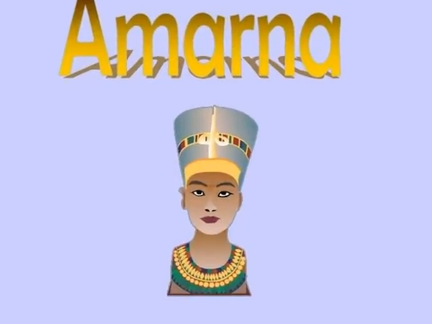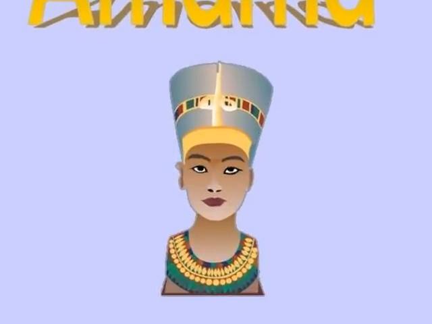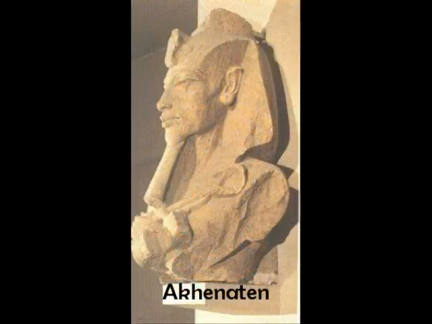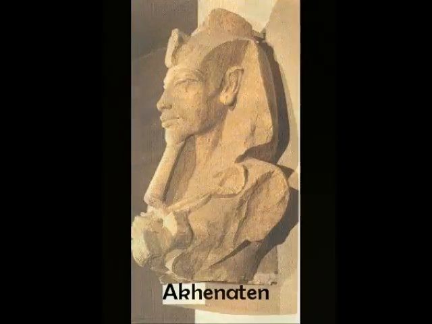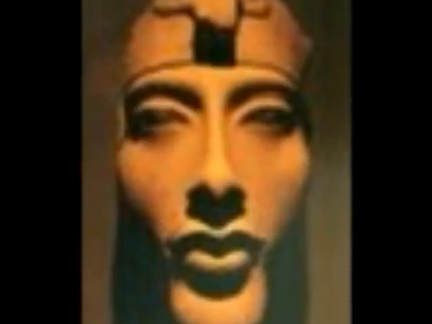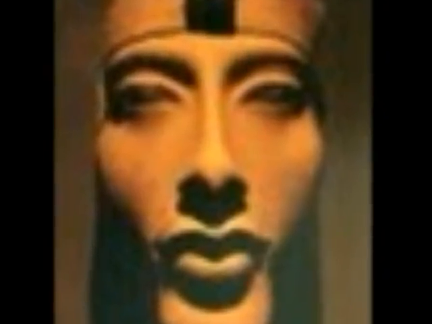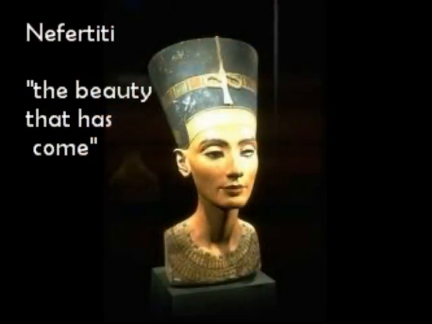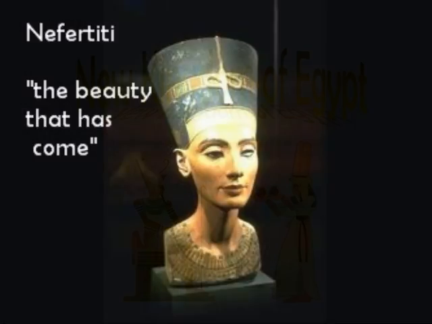Near the beginning of the New Kingdom, the Amarna style developed. In this period, the Egyptians had a new pharaoh called Akhenaten, who made some dramatic political and artistic changes. Amarna art shows people in very dramatic and exaggerated ways. Nefertiti was the beautiful royal wife of Akhenaten, and the famous Nefertiti bust was created around 1343 BC.